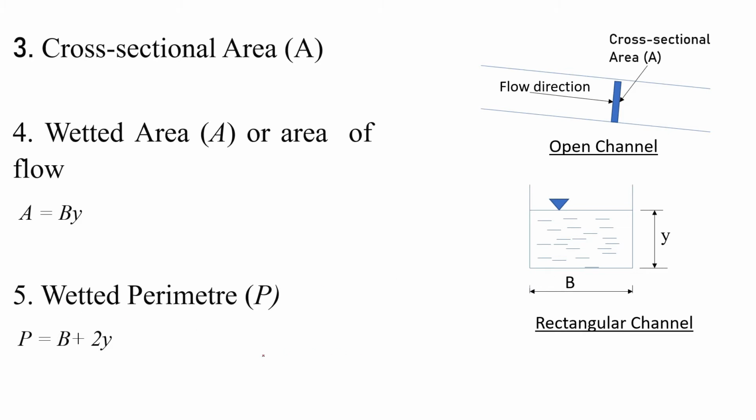Wetted perimeter. This is the perimeter of the channel which is in contact with water. So for a rectangular channel, P will be Y plus B plus Y. So P equals B plus 2Y.